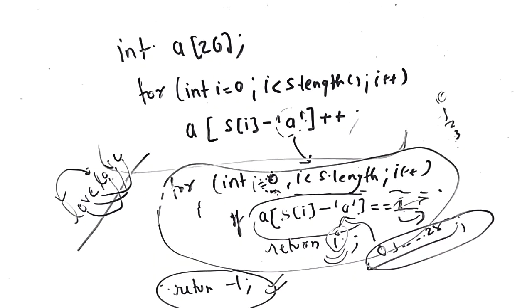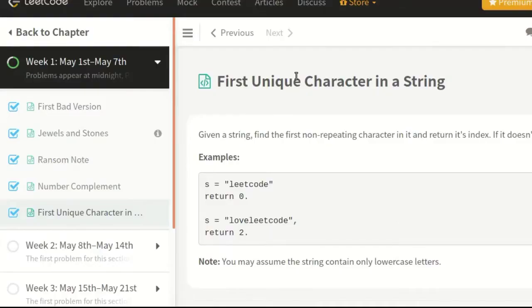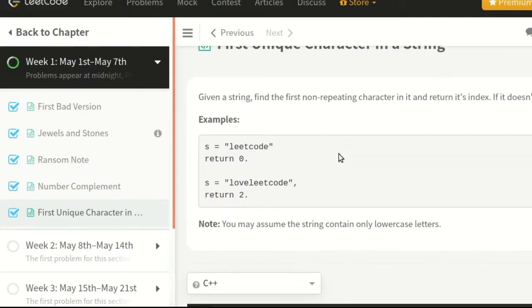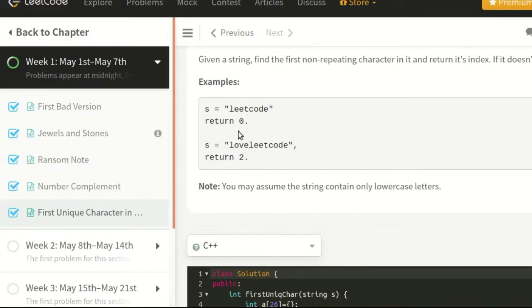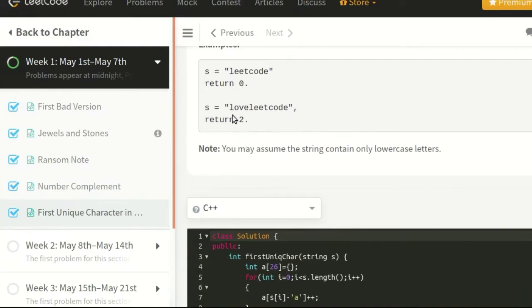This is a very easy problem that involves the use of normal hashing. So let's see how to code this problem. Let's see the implementation of the code. This is the problem given, first unique character in a string. This is the string that you are given, LeetCode. The first unique character in this is L, so we will return 0 as the index. And for the string loveleetcode, the first unique character is V, because V has occurred only a single time, and it is the first non-repeating character because we are traversing the string from the start.